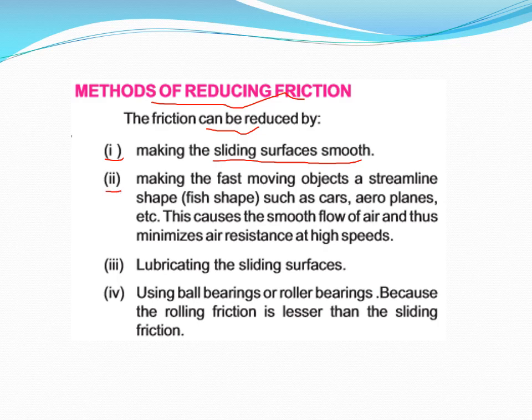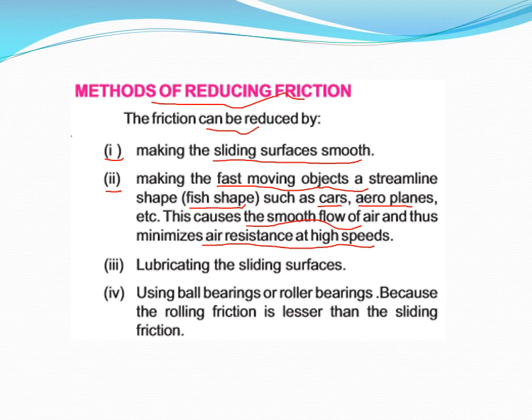Number two, making fast moving objects a streamlined shape, meaning fish shaped, such as cars, aeroplanes, etc. This causes the smooth flow of air and thus minimizes air resistance at high speeds. Dear students, you are noticing that fast moving objects, racing cars, simple cars, or aeroplanes, which have to move with high speed, are specially designed.